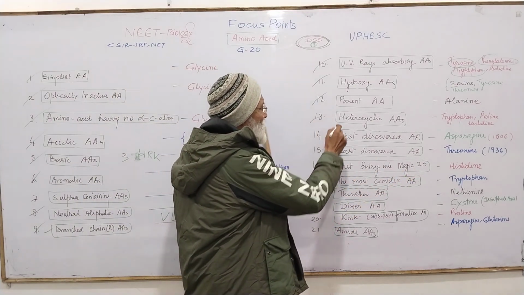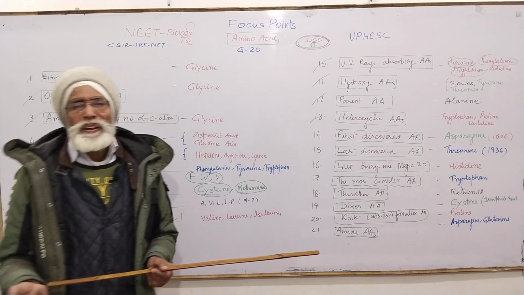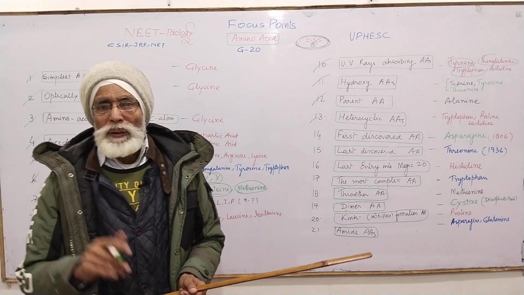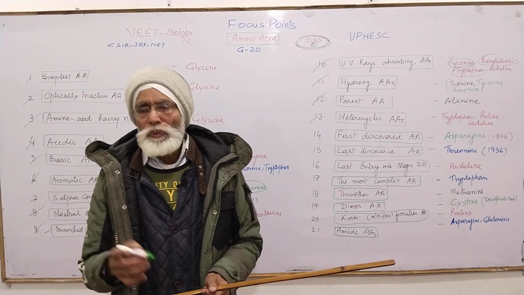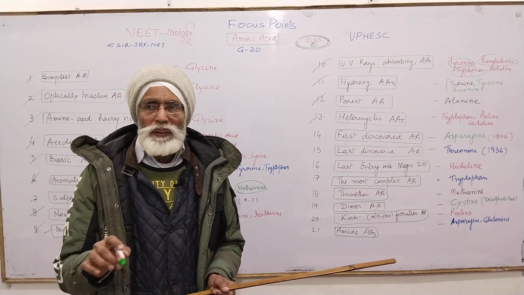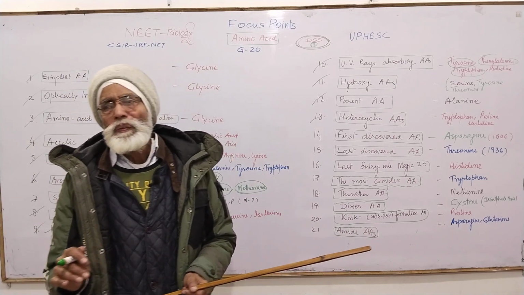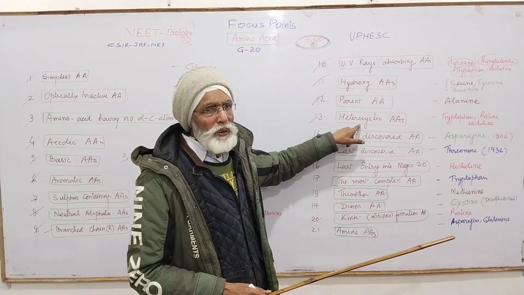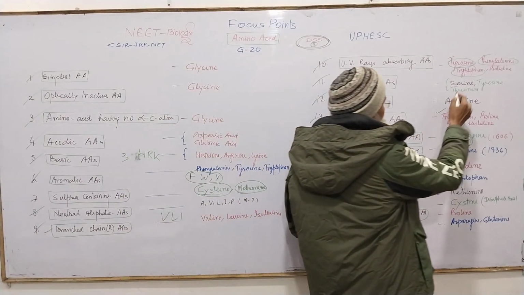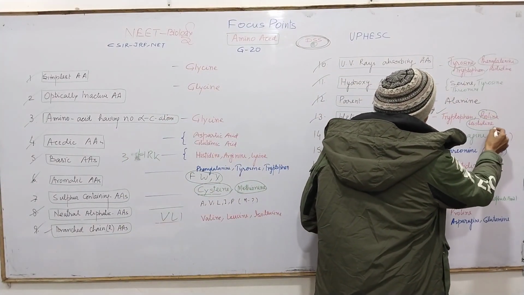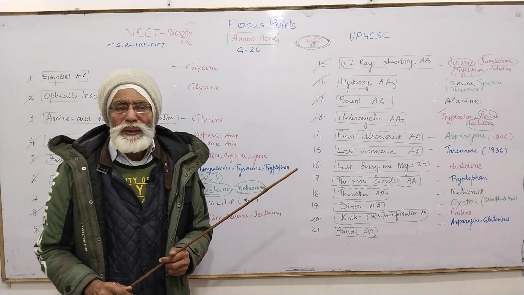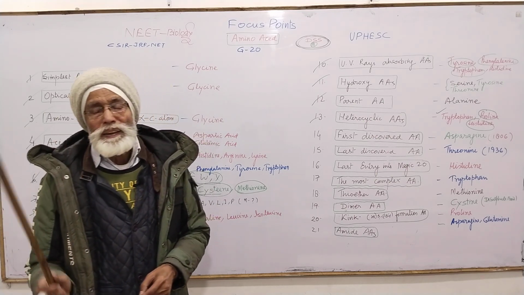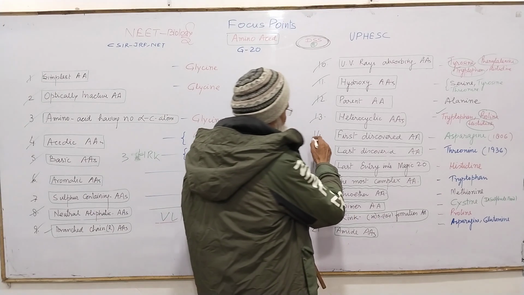Okay. Now the next, heterocyclic. As you see, if you have a cyclic compound where the ring is made of carbon atoms, then you say homocyclic. But if in a ring, other than carbon atoms, you may have oxygen or sulfur or nitrogen, then such type of ring compounds are known as heterocyclic. And these heterocyclic amino acids are tryptophan 1, proline 2 and histidine 3. Because in their cyclic chain other than carbon, N is also there, that is why they are heterocyclic amino acids. Okay. Next question.